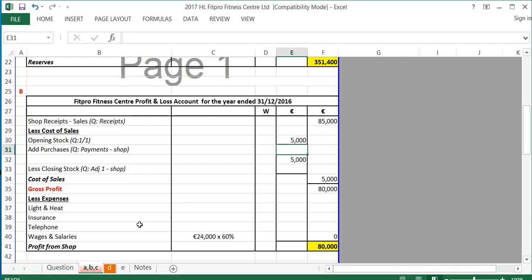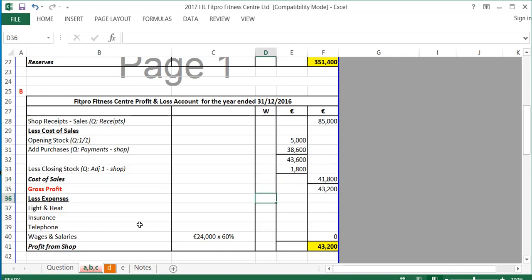Then I add my purchases for the shop, which is coming from the payments. So if I go to the payments side of the receipts and payments account, I can see purchases shop of 38,600. 36,800 goes there. And then I have to take away the closing stock of the shop, which I will get in adjustment 1 to the notes, which is 1,800 euro. Which leaves me with a cost of sales of 1,800 and a gross profit of 43,200.